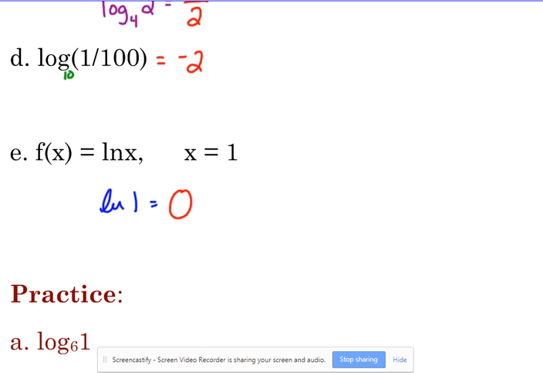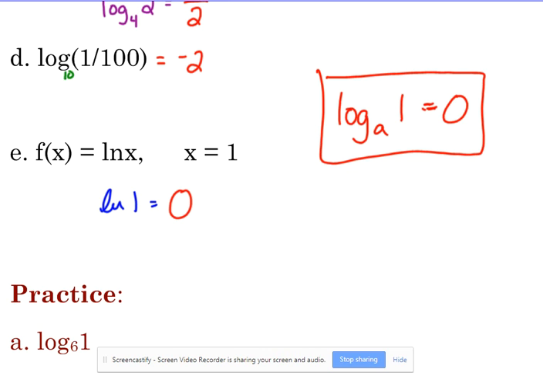So here's a note that you need to make. The log base A of 1. So what I'm saying is I don't care what the base is. What is this answer always going to be? 0, okay? Log base A of 1 is equal to 0. It does not matter what the base is. If you're taking the log of 1, the answer is automatically 0.